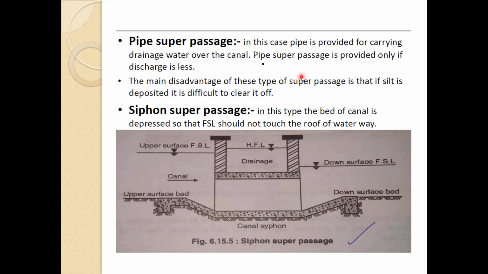Now siphon super passage. In this type, the canal bed is depressed so that the FSL should not touch the roof of the waterway. So here you can see this is depressed. This canal bed has been depressed and this is the drainage.